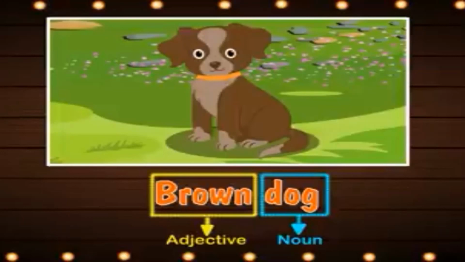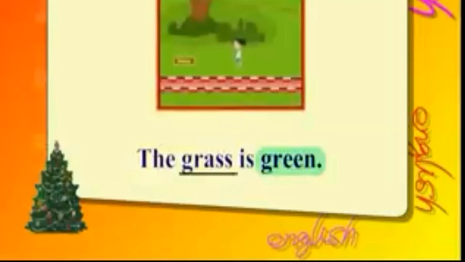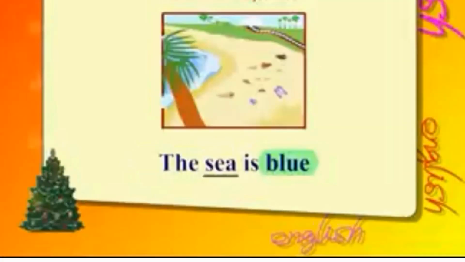So, brown is an adjective and dog is a noun. So, we describe the colors also. The grass is green. Here again we are describing the color of this grass. So, grass is a noun and green is an adjective. The sea is blue. So, here blue is an adjective.